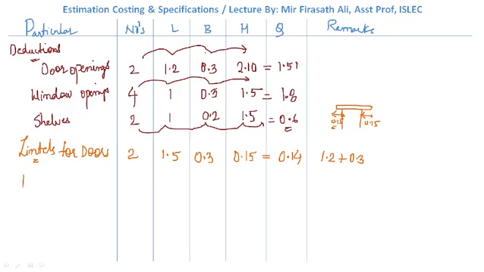Okay, same for lintels for windows. How many windows we have? 4. Length is 1 plus 0.3, it is 1.3. Thickness is the same, 0.3. The height will be the constant one, 0.15. So this value stands at 0.23.